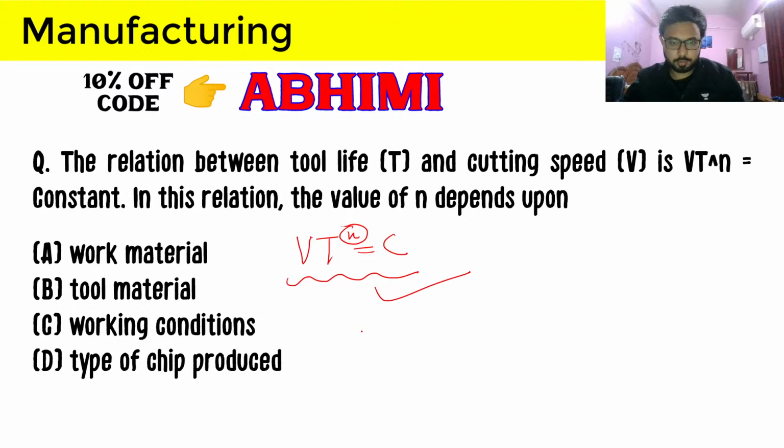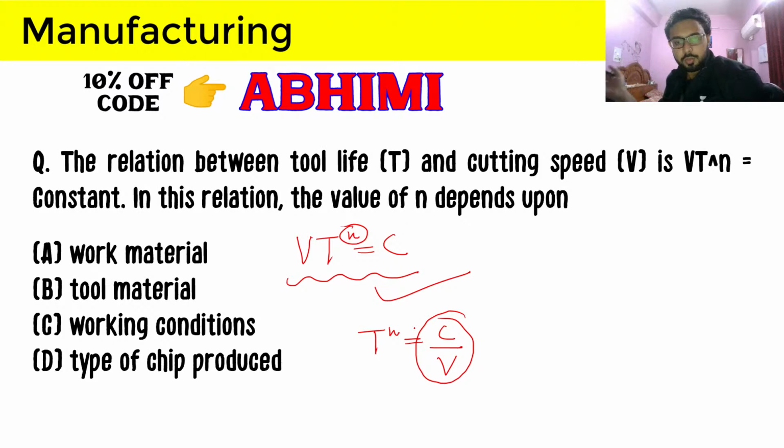T raised to the power n is equal to C by V. So this n is different for different type of tools. And let me give you the answer first, then let me show you one graph so that we can properly understand why this n is depending upon, that is the answer, tool material. So this n in the relation of Taylor's tool life will be depending upon tool material, and why?